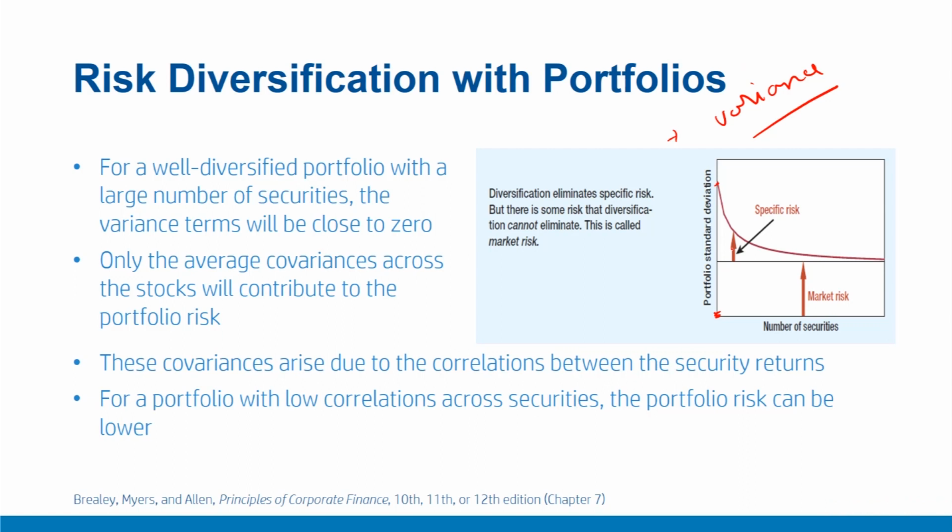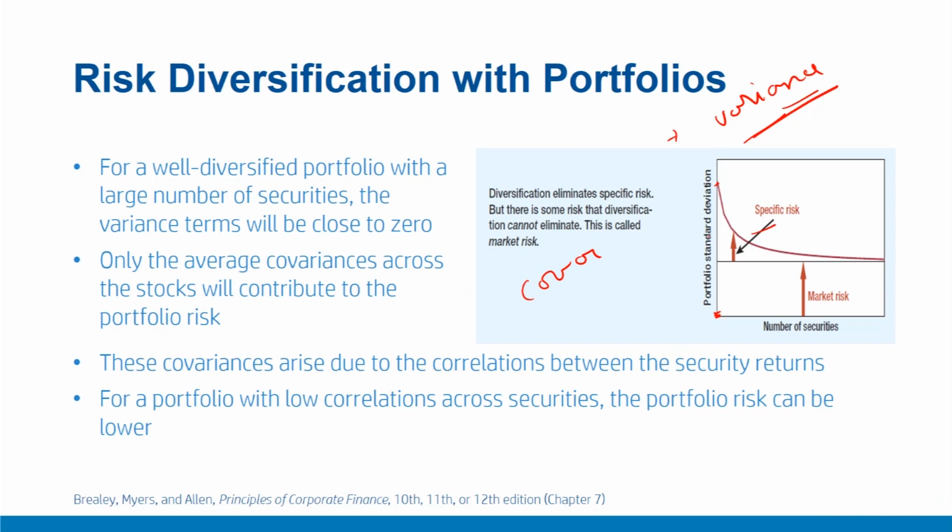However, as we keep on adding more and more securities, this variance or idiosyncratic or stock specific component of risk tends to become nullified or cancelled. In contrast, there's another component of risk which is on account of covariances, that is correlations across securities.